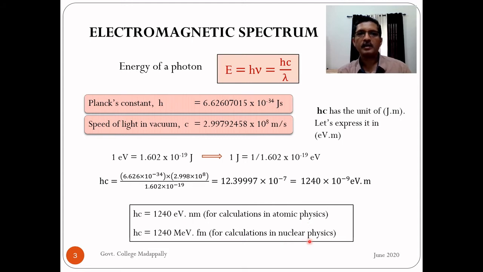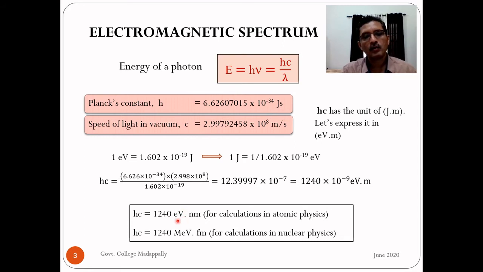When you come to nuclear physics, the situation is different, and a typical energy difference between nuclear energy levels is of the order of mega electron volts. So when there is a transition between nuclear energy levels, the amount of energy absorbed or emitted will be mega electron volts. So it is better to rewrite this value in terms of mega electron volts when we do calculations in nuclear physics and also in particle physics. How do we convert this into mega electron volts?